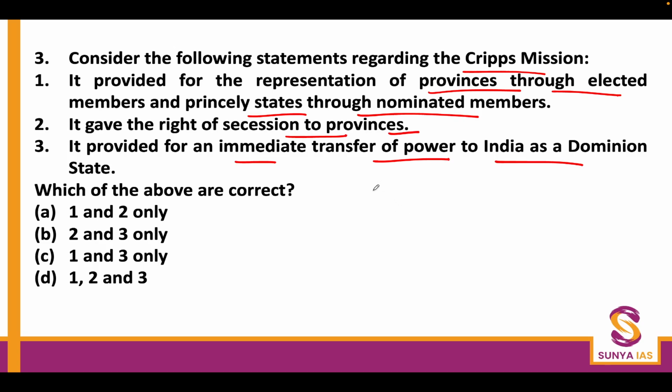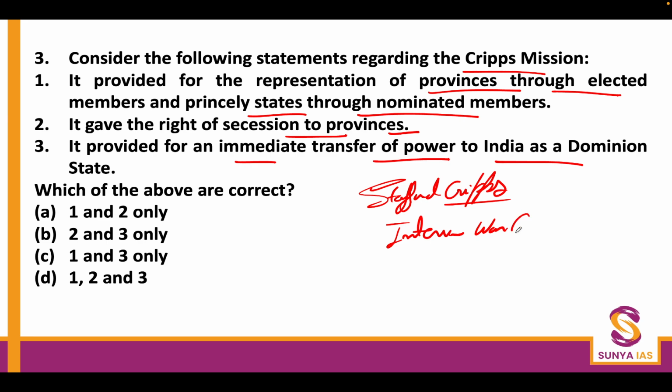Now, the Cripps Mission was led by Stafford Cripps, who was a part of the interim war cabinet of Winston Churchill, and it was on the suggestion, and one can say on the emphasis, of the United States of America and Franklin Roosevelt himself, that the Cripps Mission was sent to India. And you will see that they were talking surely about making a constituent assembly. They were also talking about provincial participation and the participation of the princely states.